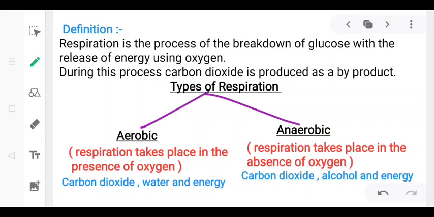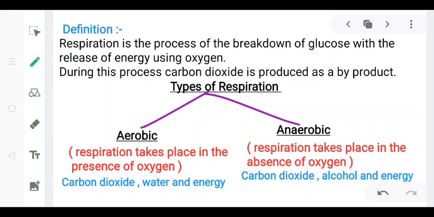Okay, the oxygen which is used in respiration is usually taken from the air, and during the process of respiration carbon dioxide is produced as a byproduct which is carried to the lungs by blood and expelled out when we breathe out. Clear?